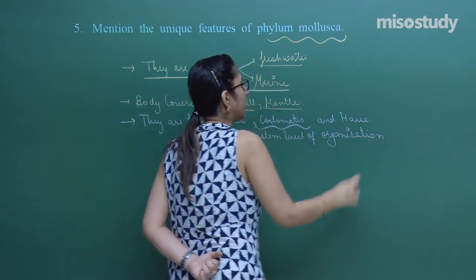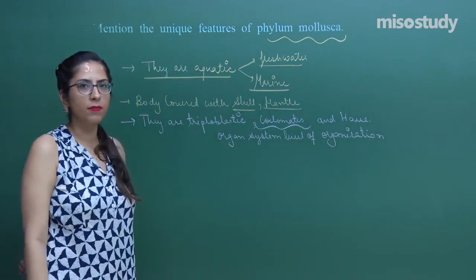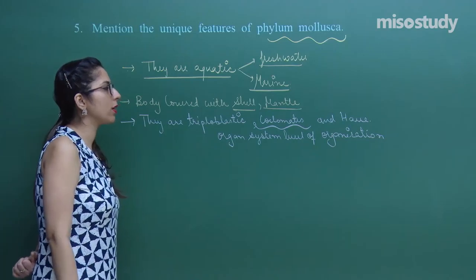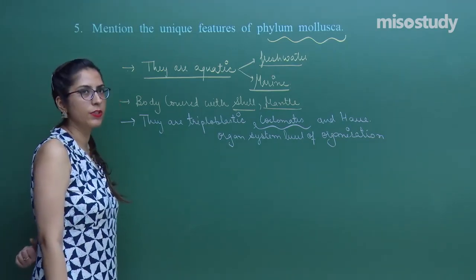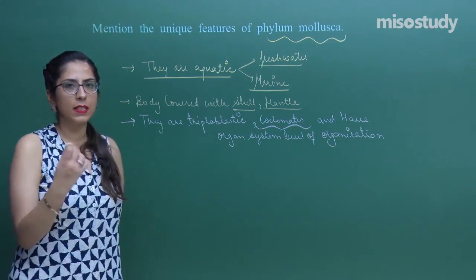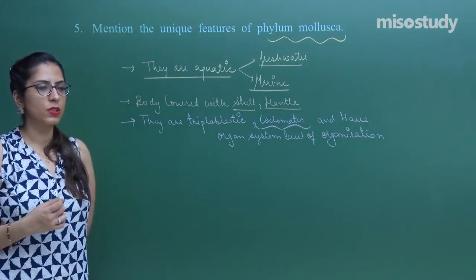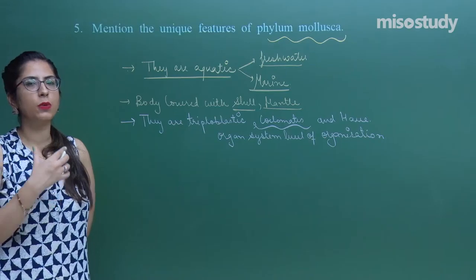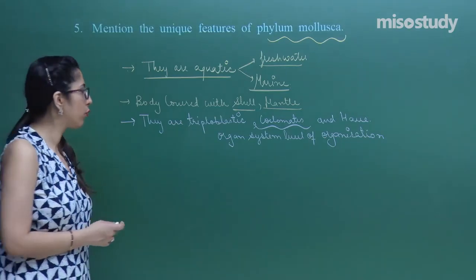Different organs are there which are distinct for a specific function, that is called an organ system level of organization. Now let's talk about their body. When we see the body of these organisms, we can see the body is divisible into head, visceral mass and foot.